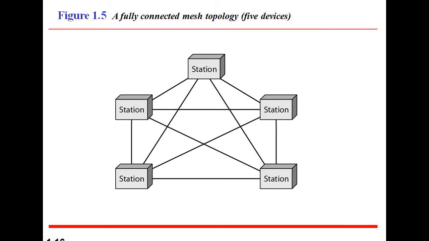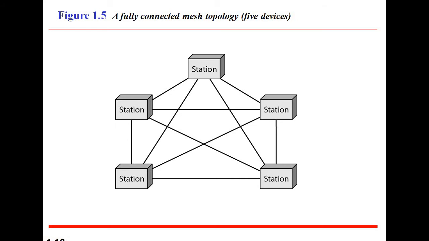In other words, we can say the mesh topology is a completely connected topology, because here each and every station or computer or node is connected to each other in multiple ways, and each and every station has established its own paths with other systems. That's why it is called mesh topology, or also called completely connected topology.